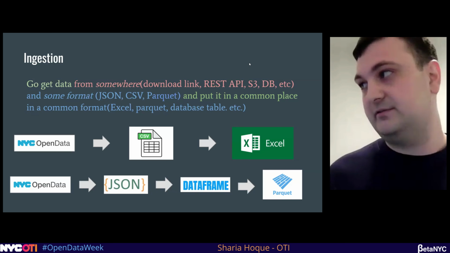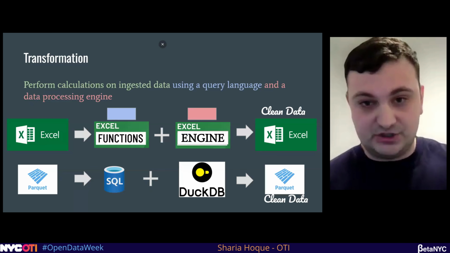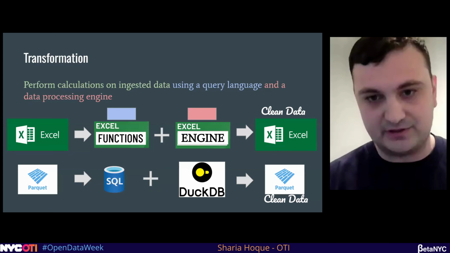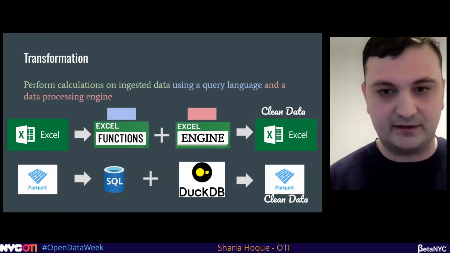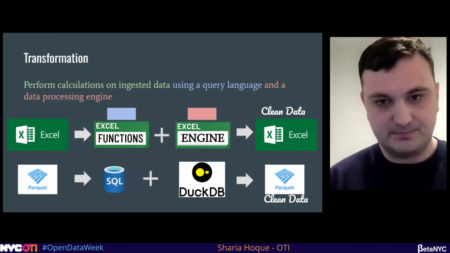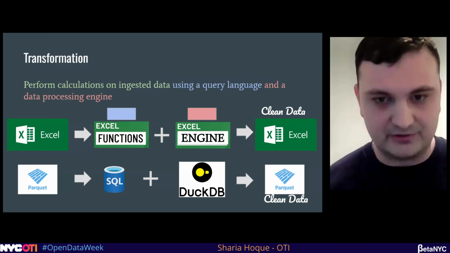The second step in data engineering is the transformation stage. So think after you've already ingested your data and you have your raw data you want to work with, transformation involves conducting calculations on it to clean the data, to combine it, to generate insights in the data that you can use downstream. This is the part where you're going to be able to do your calculations.